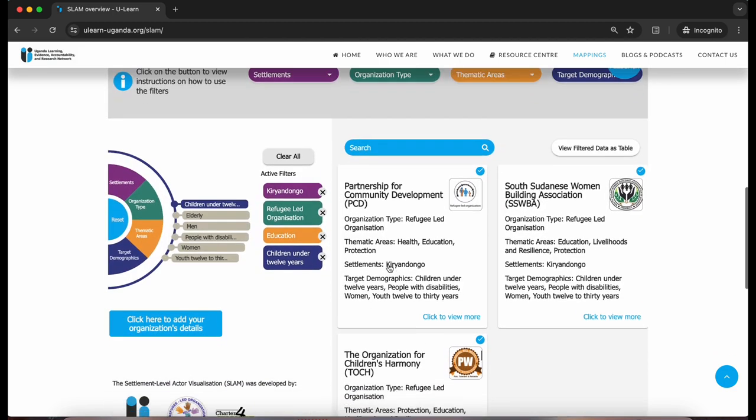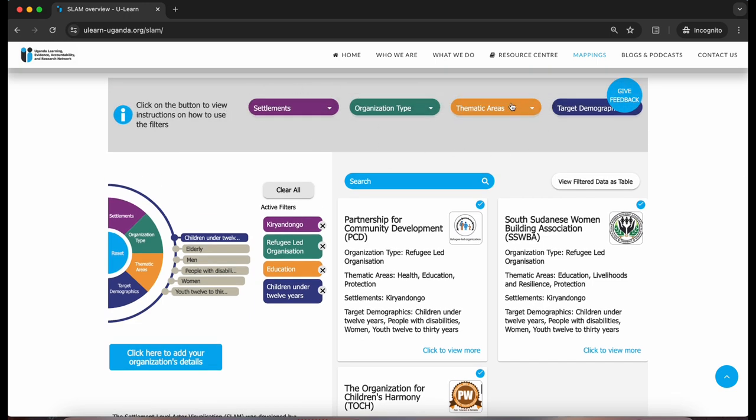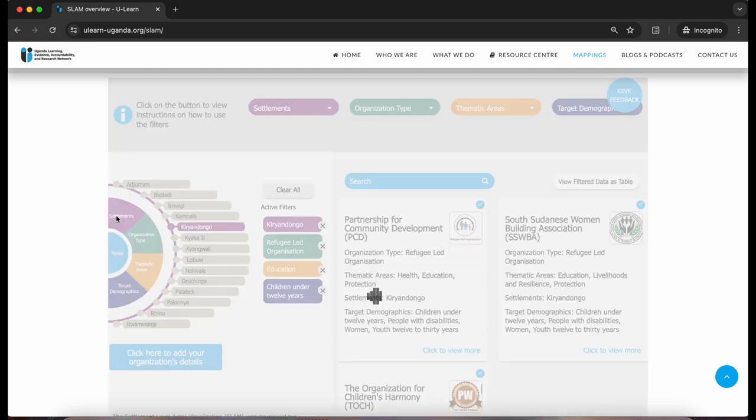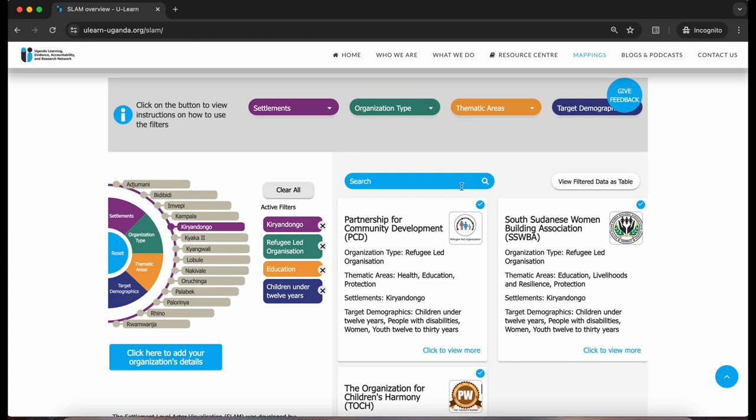These filters operations mirror the top menu filters operation. This example caters for a scenario where a user is using multiple filters, but note that one filter can also be used at a time. For example, you can only select Chirandongo, and then you'll be able to filter based on the settlement.